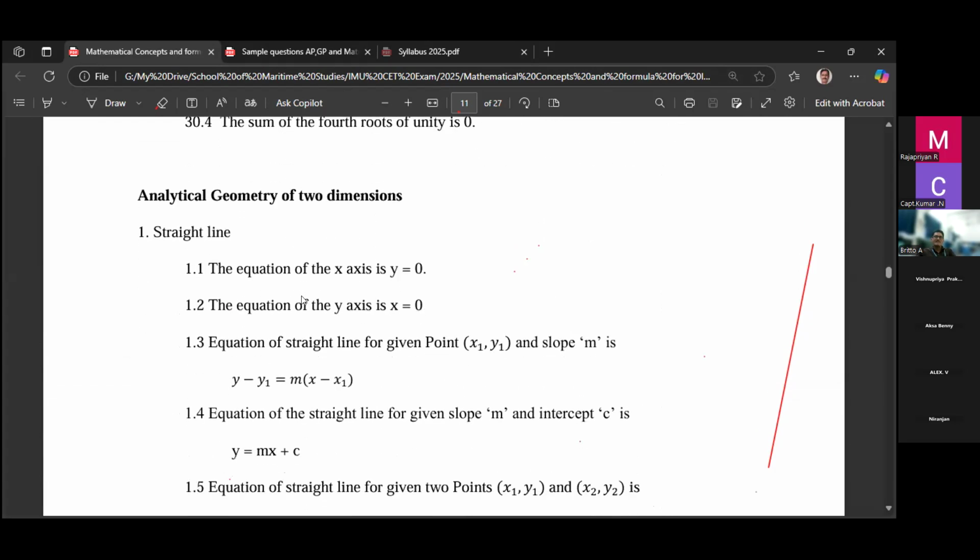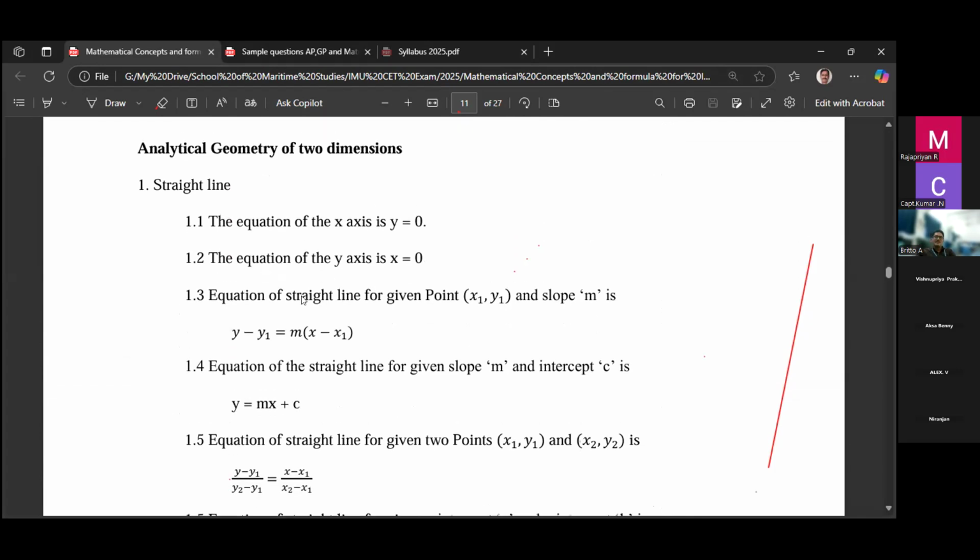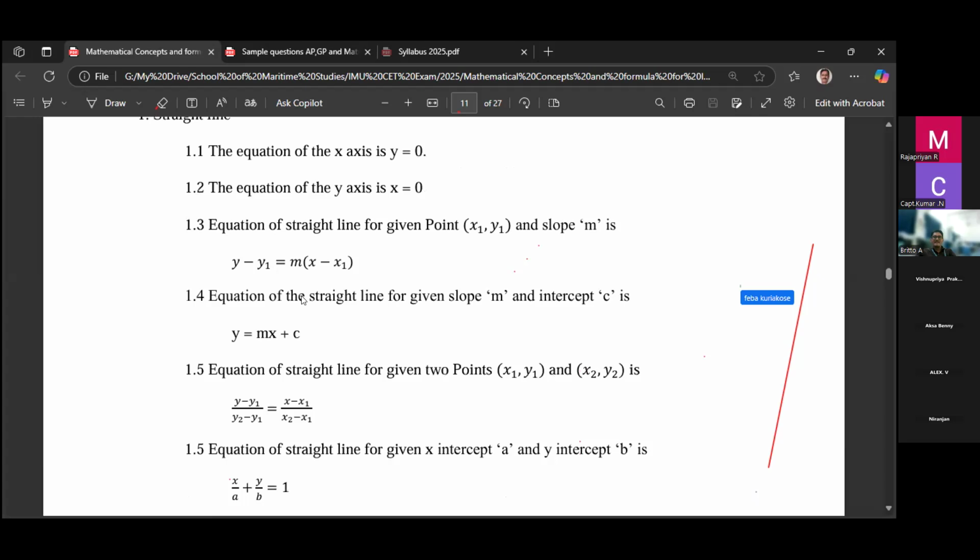Next topic is unit 4. It is algebraic geometry of 2 dimensions. Straight line you should remember. The equation of x-axis is y equal to 0. The equation of y-axis is x equal to 0. Then the straight line equation is y minus y1 equals m into x minus x1, where m is called the slope.